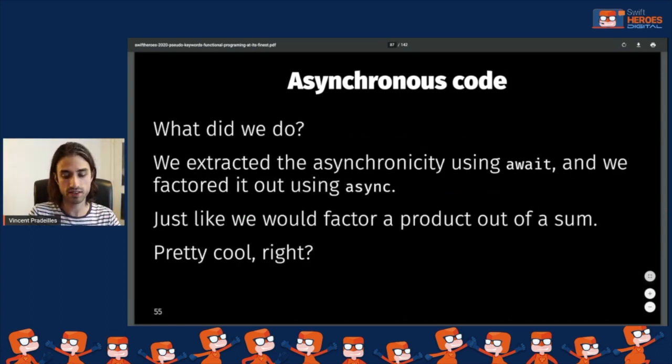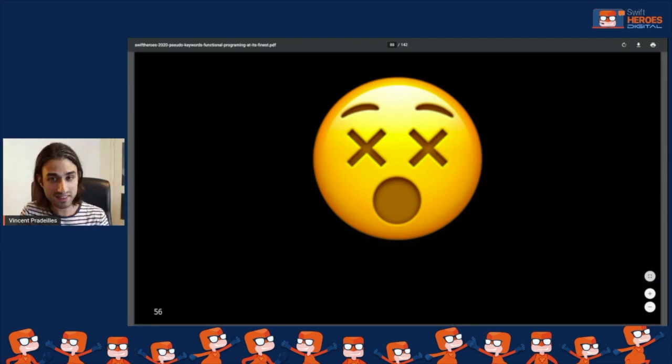So just to take a little step back on what we did, maybe from what we could call an algebraic point of view, what we did is that using await, we took asynchronous functions and we extracted their asynchronicity, and using async, we factored it out. And in a way, you can kind of see it like when you do in algebra, when you factor a product out of a sum. And I really like it because I think it's a very nice way of thinking about our code and structuring our code. So that's it for pseudo keyword.